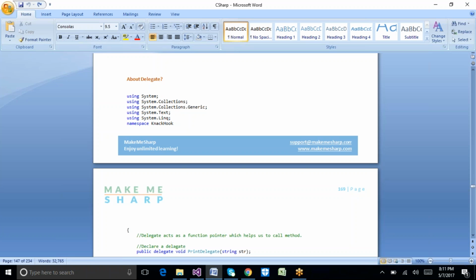The company is not directly participating in that activity. On behalf of the company, one person is handling that responsibility, taking care of it. That's why we call that person the delegate or representative of that company.